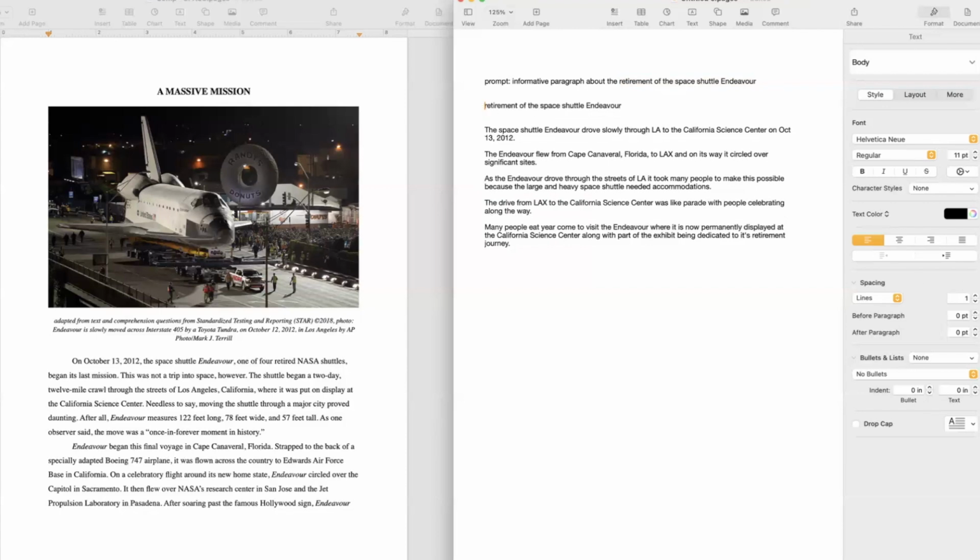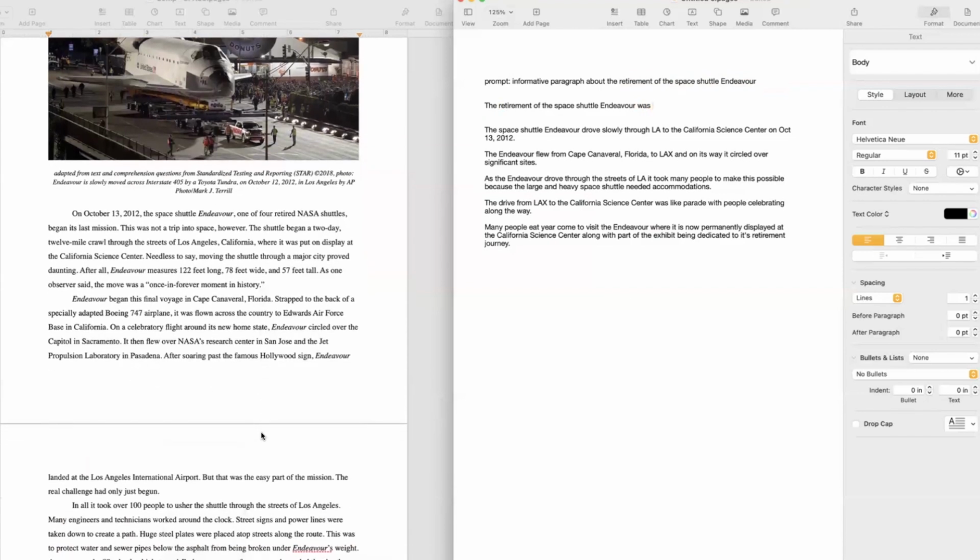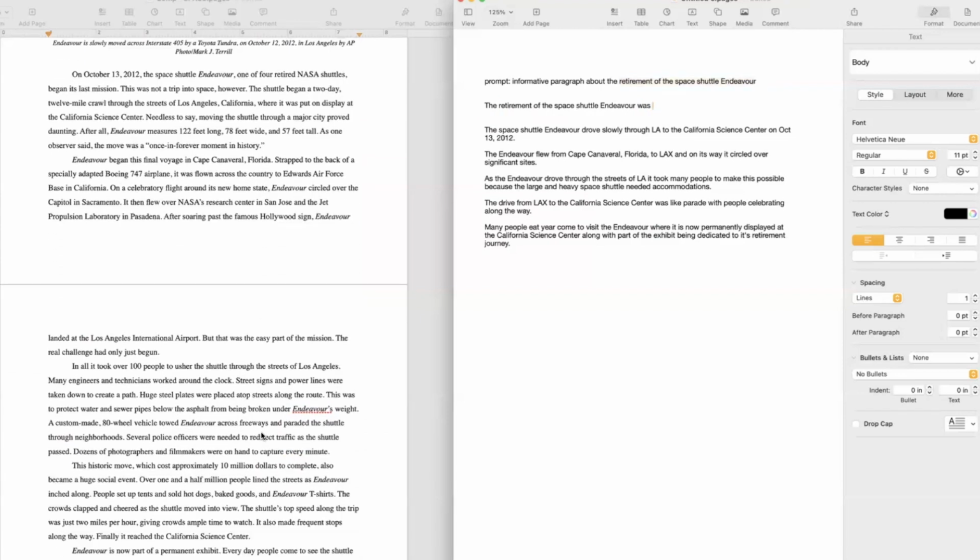We can just make the statement, the retirement of the Space Shuttle Endeavor was, oh, what did they say in here? Let's look back over here. What did this person say? They said it was a once in a lifetime, once and forever moment.